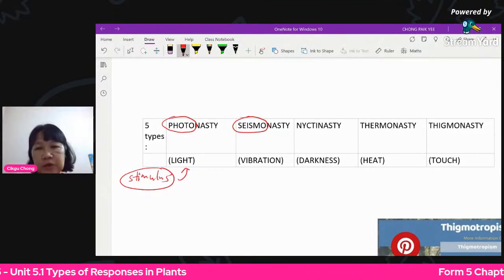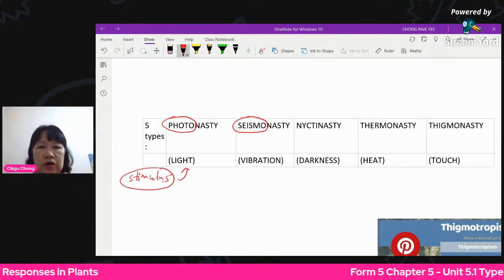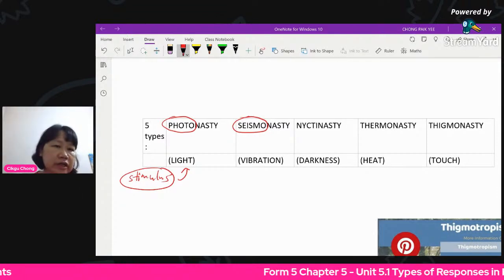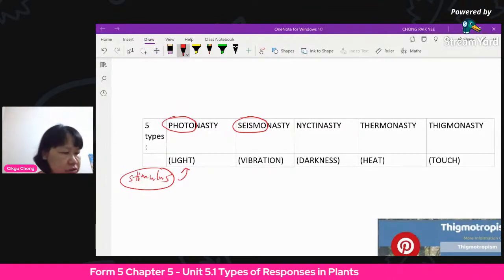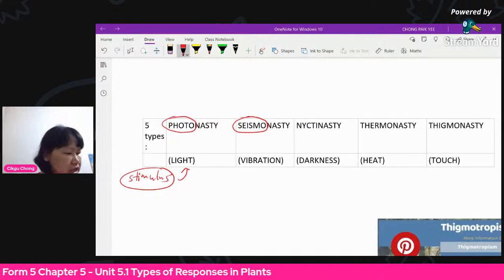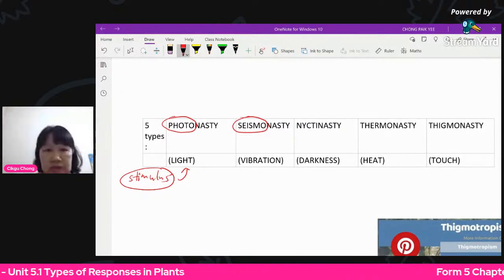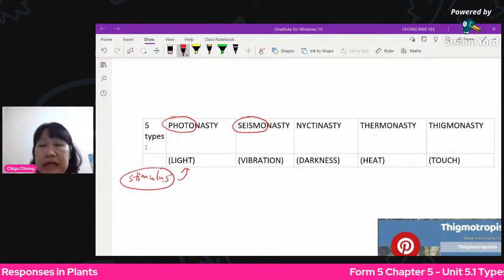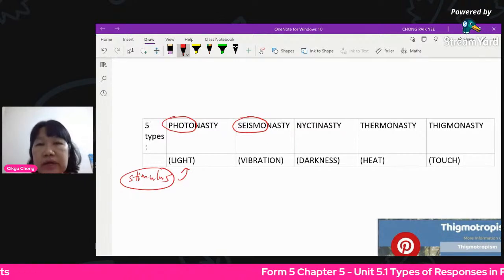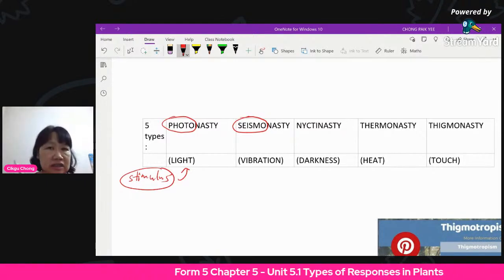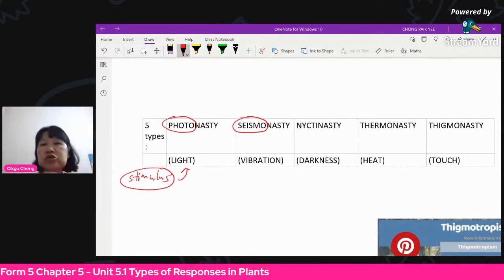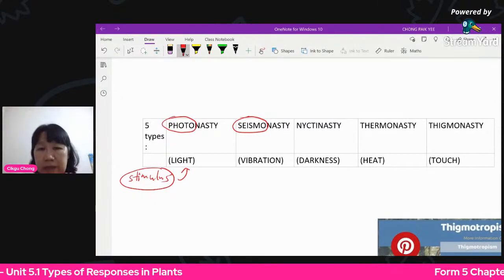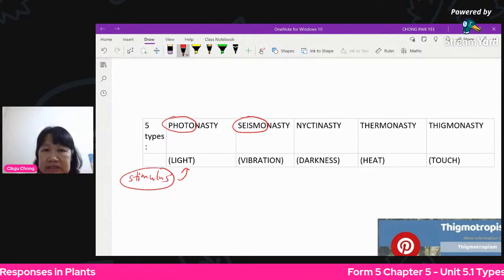In your textbook, for seismo, they just write there generally a touch. What is it? Shock, touch, wind, and raindrops. So actually, it's more of a vibration thing. As long as you 震动, right? Anything that moves or touches it, or maybe the wind blows it, then it triggers the response to happen. Okay, next one, nyctinasty.